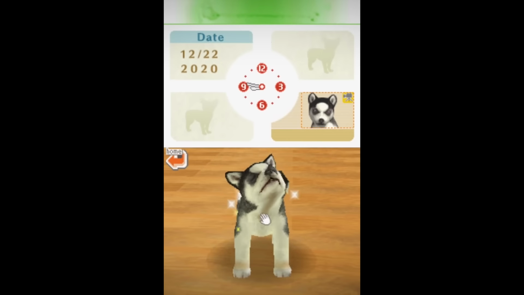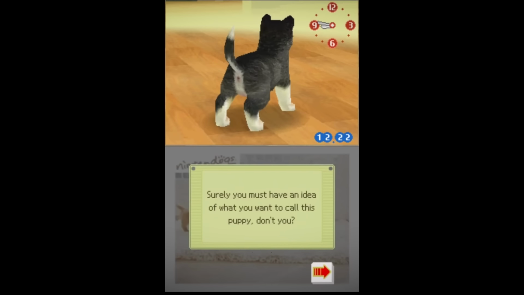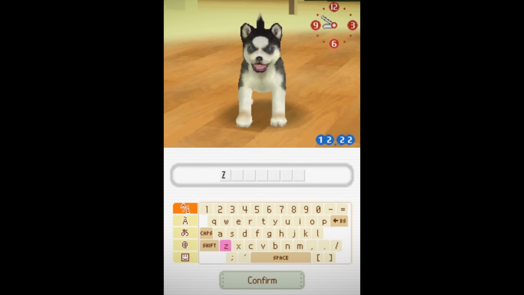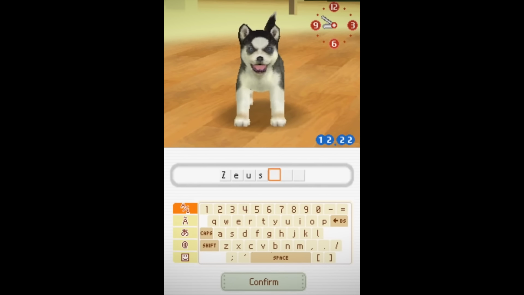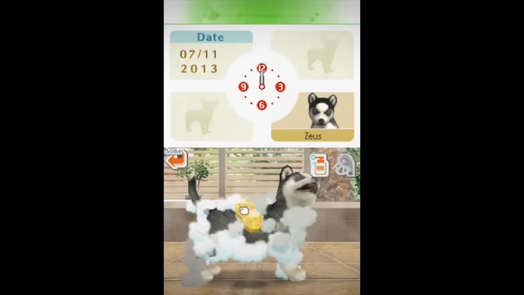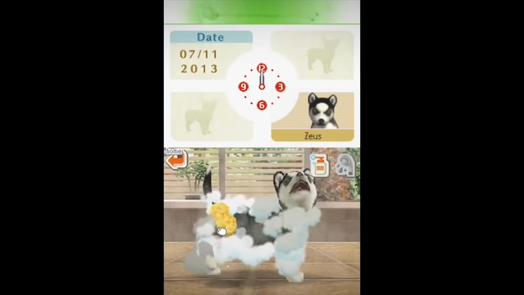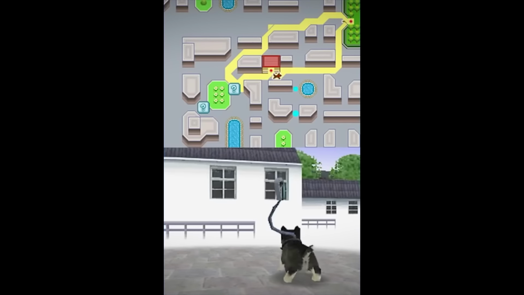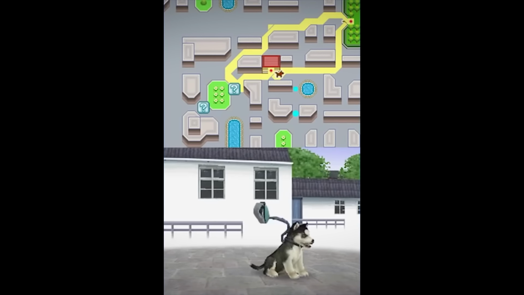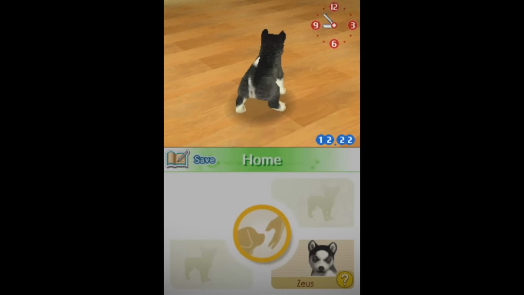In December 2020, a YouTube channel uploaded real gameplay footage of a player getting a dog in Nintendogs and naming it Zeus. After playing with it for a while, taking it for a walk, and doing all the things that a normal kid playing Nintendogs would do, a message with the words, "Zeus is sick with scurvy" pops up on the screen.